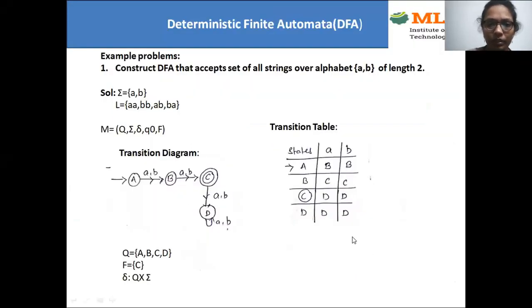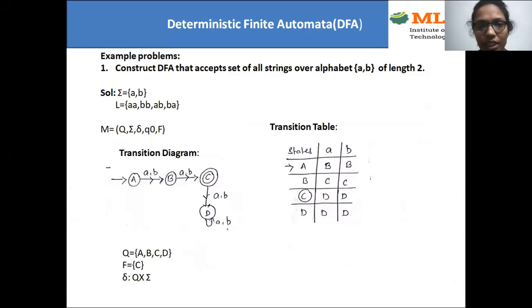Hello everyone, this is a continuation of the previous video, deterministic finite automata. In the previous video, we have seen what is DFA. That means each state should have exactly one destination, and each state should cover all the inputs, right? Now we'll see some more examples on DFA.